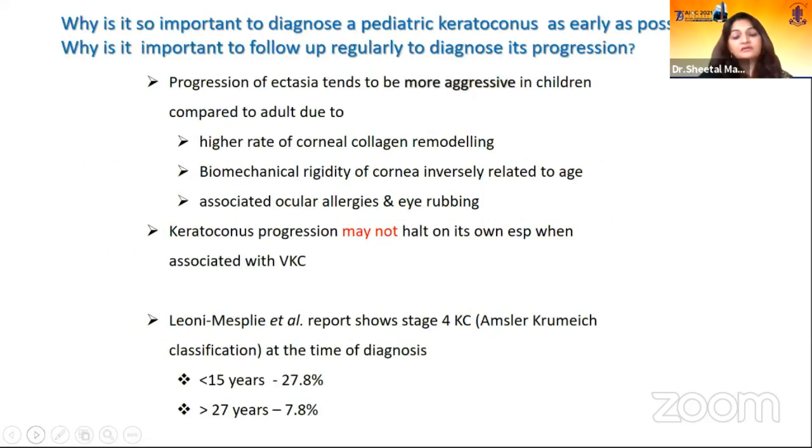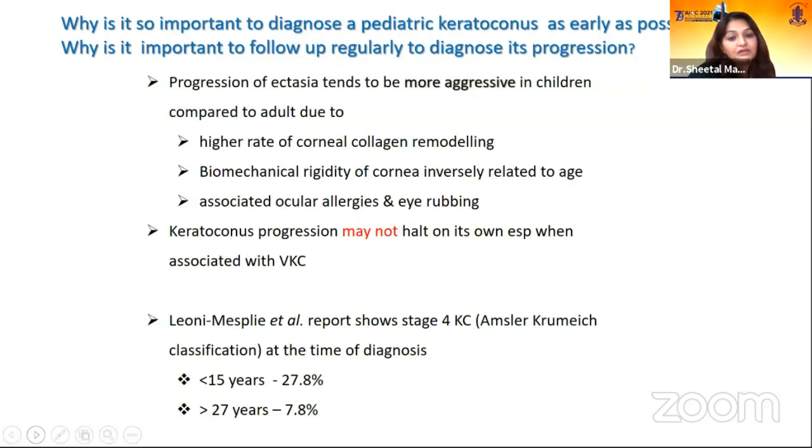Now, why do children have more aggressive keratoconus? Because they have a higher rate of corneal collagen remodeling. As we know, biomechanical rigidity of the cornea is inversely related to age. As we grow older, there is a natural cross-linking which happens. Also, VKC and allergies are much more common in childhood than in adulthood. So, childhood keratoconus may not halt on its own.